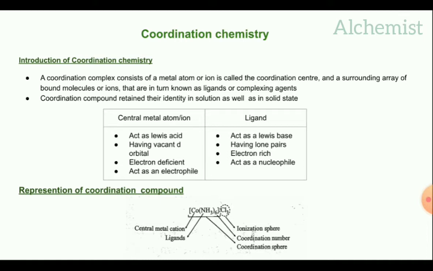The definition of a coordination compound is a coordination compound or a coordination complex consists of a metal atom or ion is called coordination center and a surrounding array of bound molecules or ions that are in turn known as ligands or complexing agents.